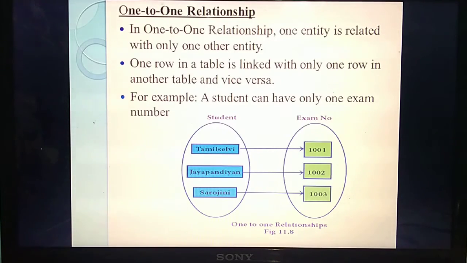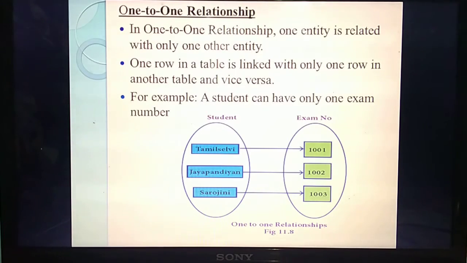A table is stored in the form of rows and columns, isn't it? For example, student name, student roll number, etc. You store student details in one table, and then you store your exam details in another table. So your name is linked with your exam number.